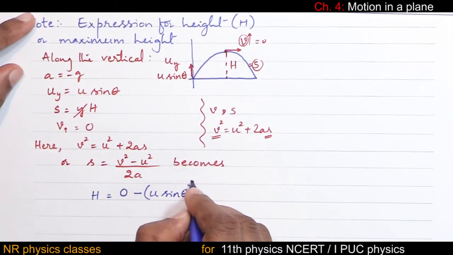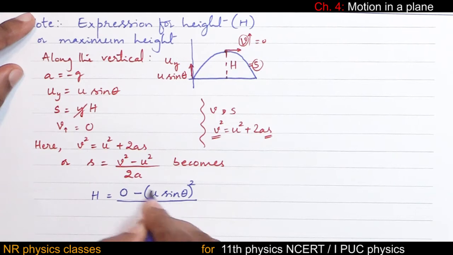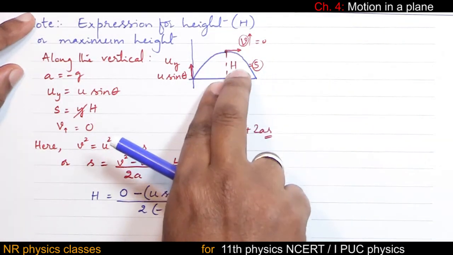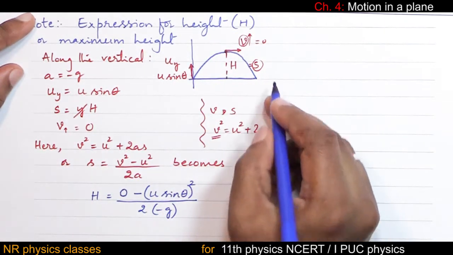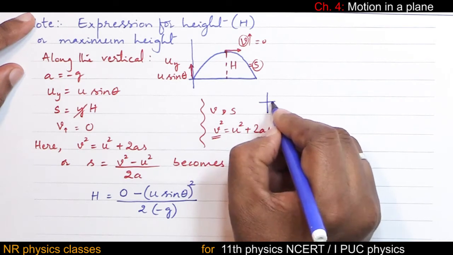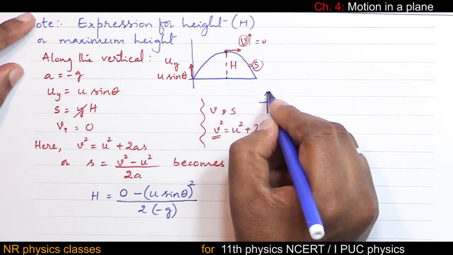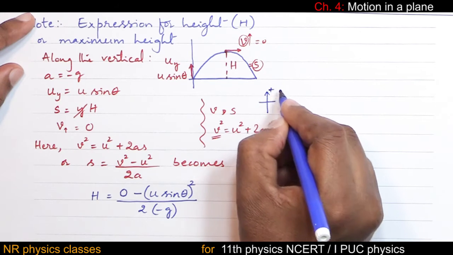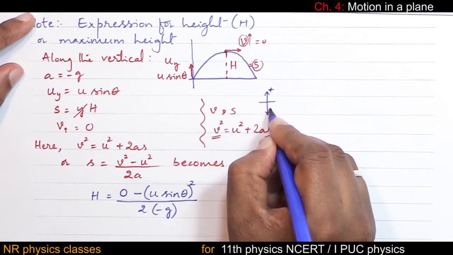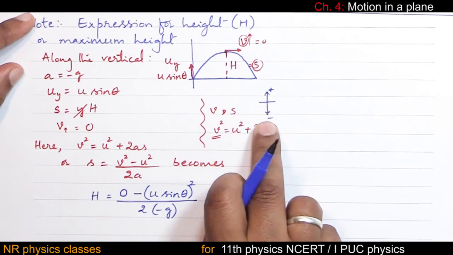Its square divided by 2. Acceleration is minus g, because acceleration due to gravity is always downward. And sign convention says quantities along positive y-axis are taken with plus, quantities along negative y-axis are taken with minus.